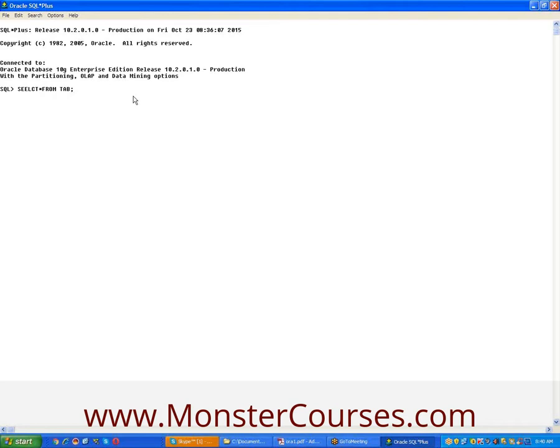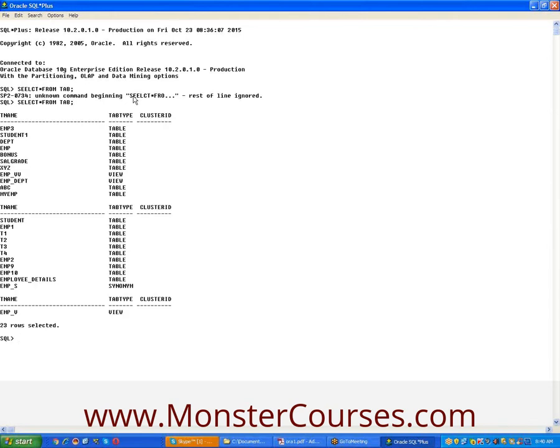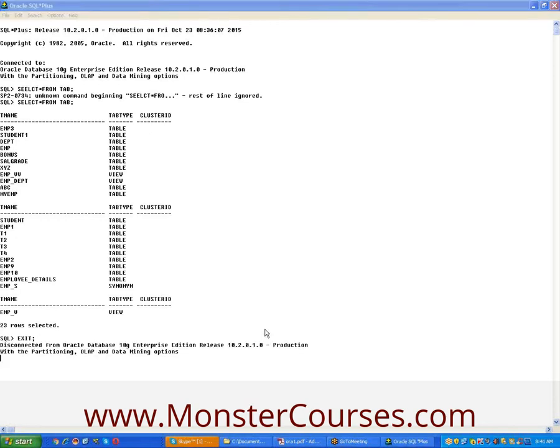What is the star indicating? All. I want all information. Select star from tab, semicolon, enter. 23 rows selected, so 23 tables are there. Tomorrow we will discuss how to create a table. How to close this environment: exit, semicolon.